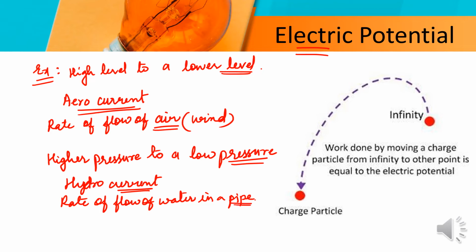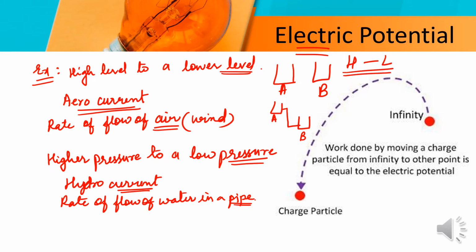Suppose there are two points, A and B, and A is at a higher level than B, and a pipe is joined between A and B. The water will flow from high level to low level, as everything has that tendency.